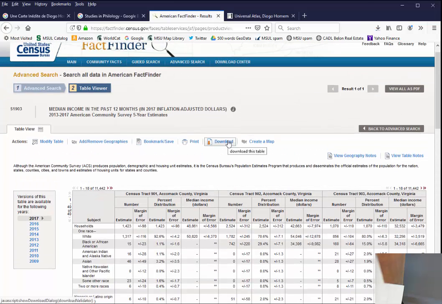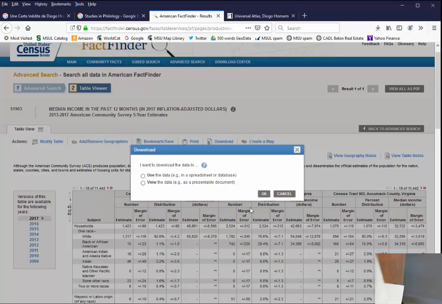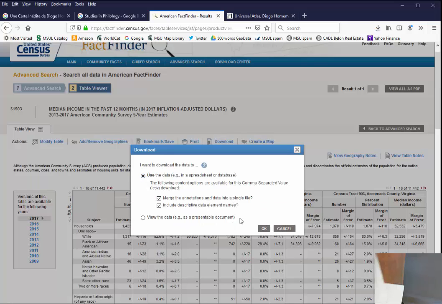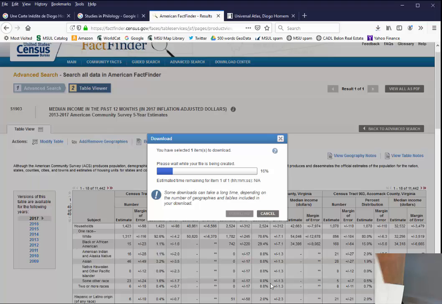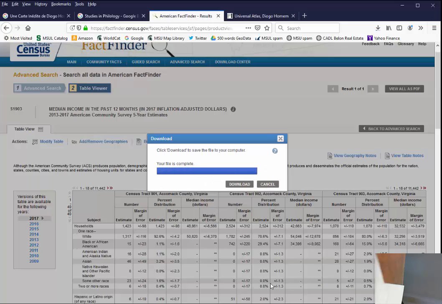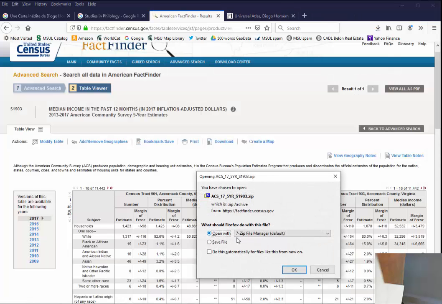So what we want to do is download it. You might want to, especially if you were using a GIS, geographic information software, to manipulate and map and ask geographic-based questions of the data, then you would want the census tracts to be the rows of the spreadsheet, and you would want the attributes to be the columns of the spreadsheet, so you'd want to transpose it.